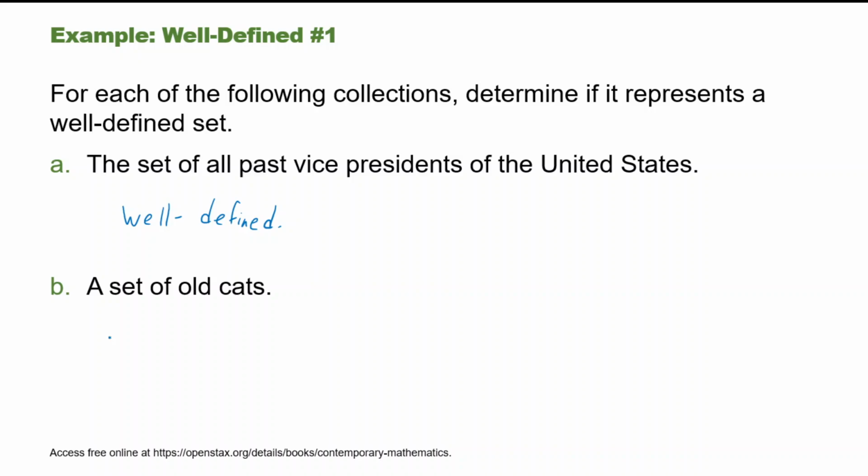Part B, a set of old cats. Well, I'm going to go ahead and say this is not well-defined because I don't know which cats we are talking about here. We just know that it's a set of old cats. So this description is not good enough to determine what is in that set and what is not contained in that set.